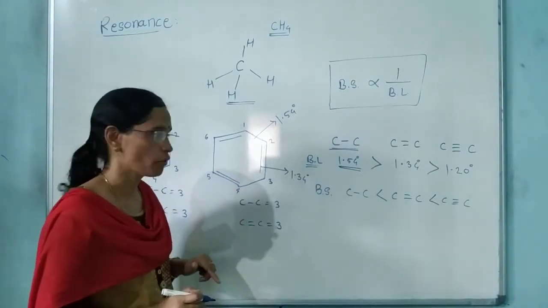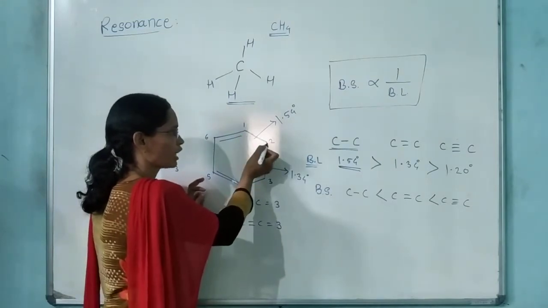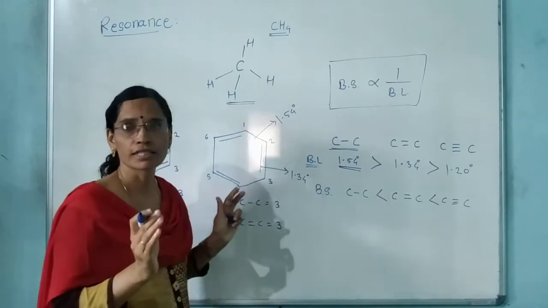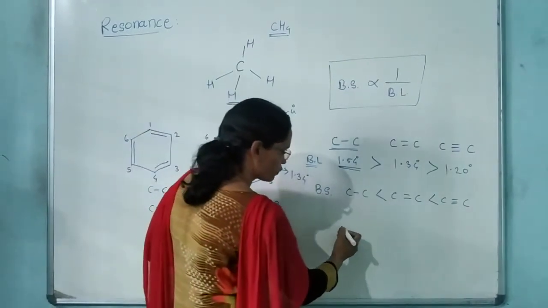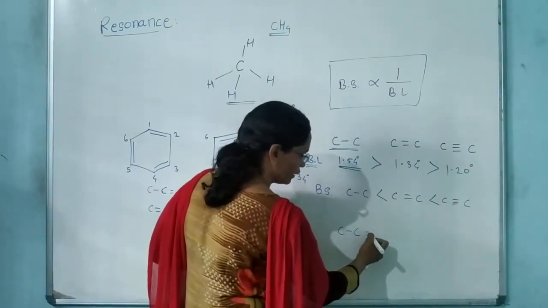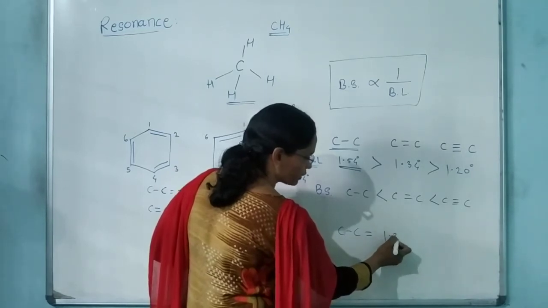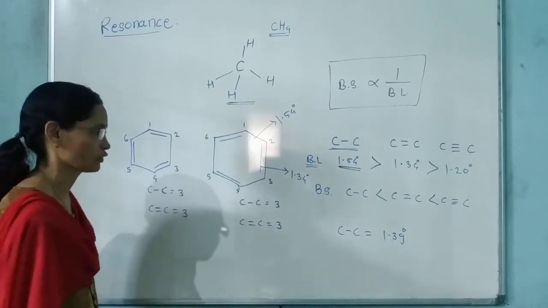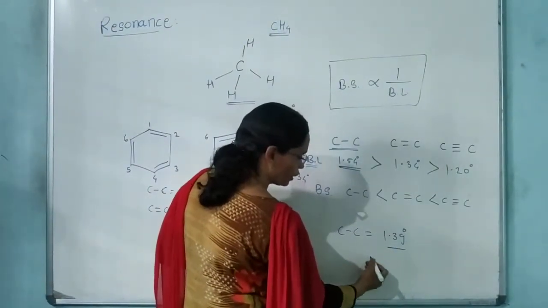then it is found that all the CC bond lengths, carbon 1, 2, carbon 2, 3, carbon 3, 4, are equal in case of benzene. All the CC bond lengths are equal in case of benzene, and the CC bond length in benzene is found to be 1.39 angstrom.